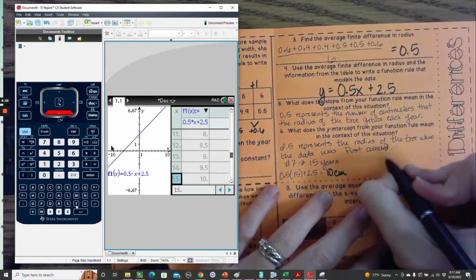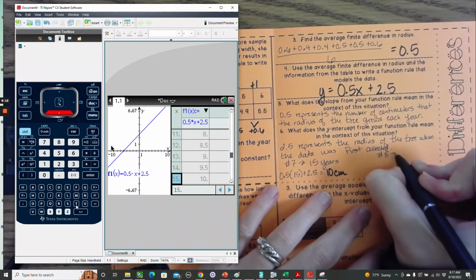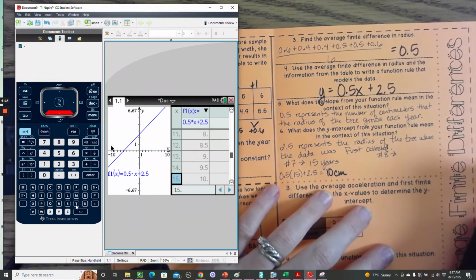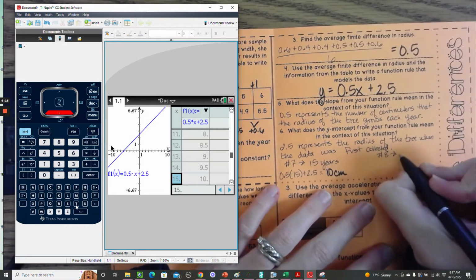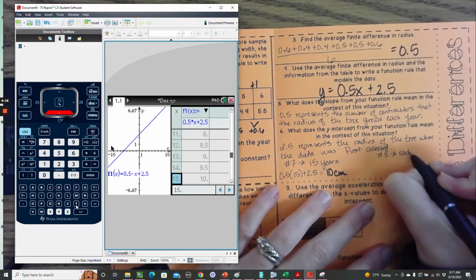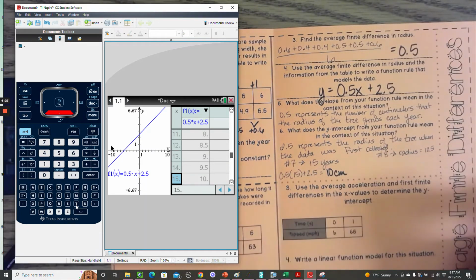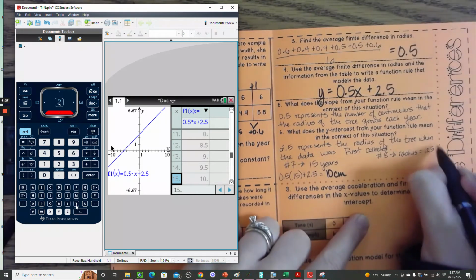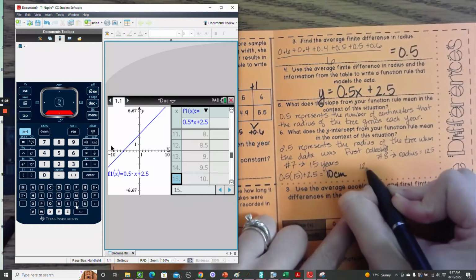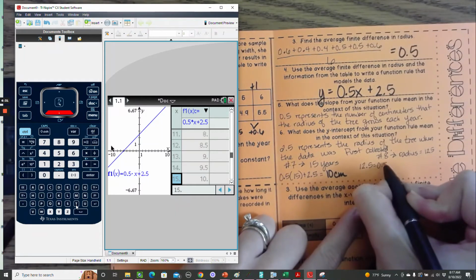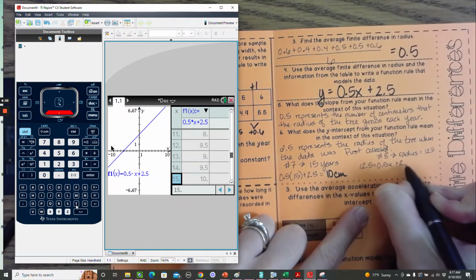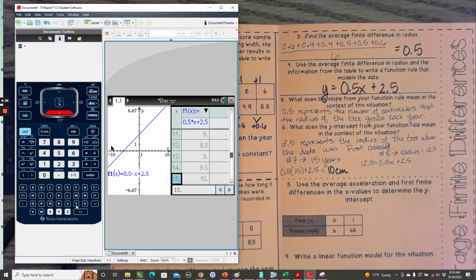All right, number 8 should have said, use your model to predict when the radius will equal 12.5 centimeters. Radius is a y, so same thing. We could plug this radius in for y. And that's honestly what I would do. I would solve that equation because there's no guarantee, and I think this one does, there's no guarantee that data point is going to be on the table.